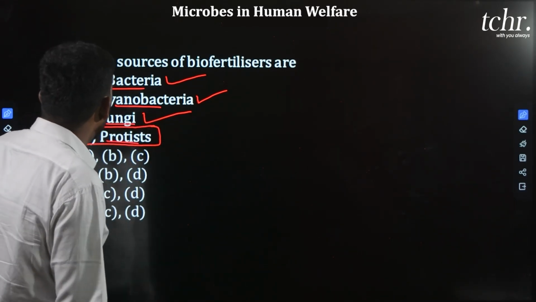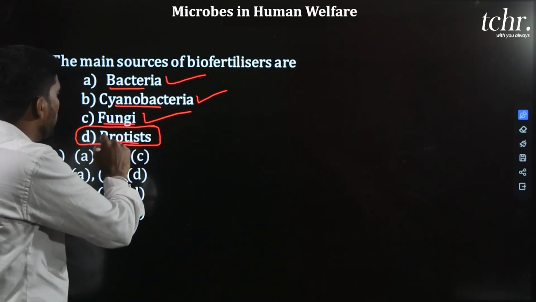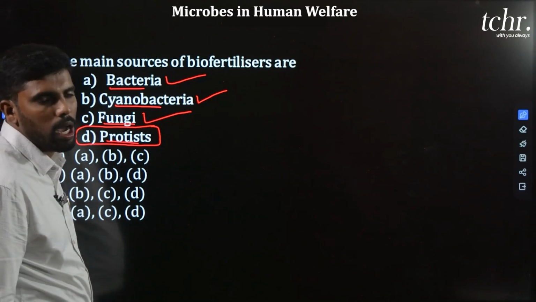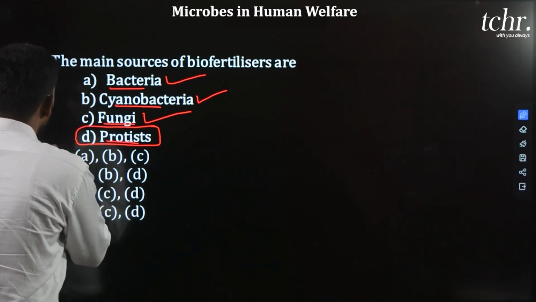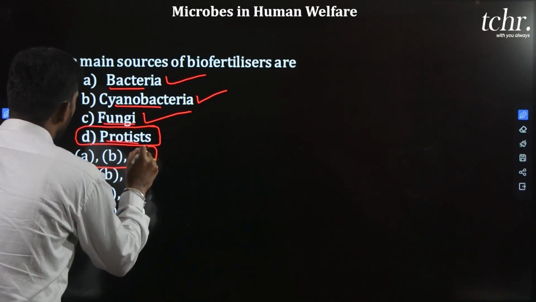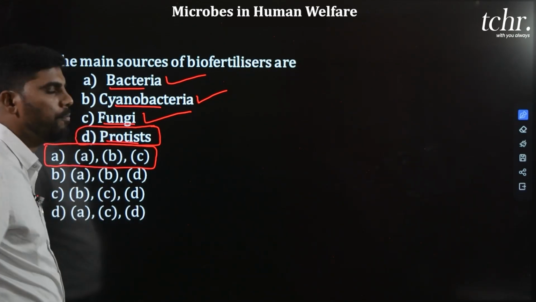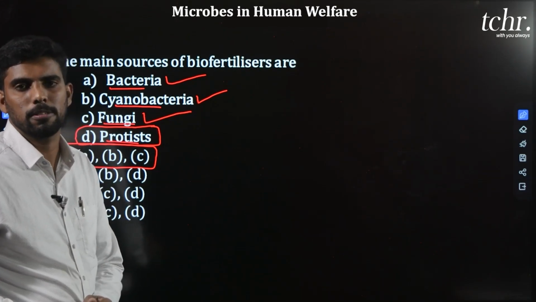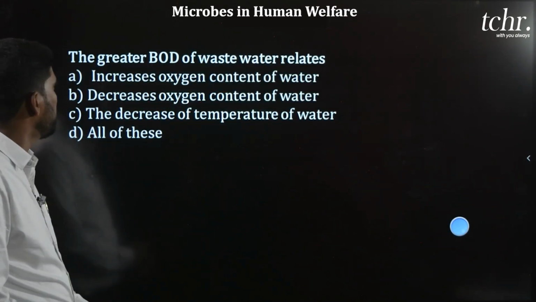And in the given options, A, bacteria, B, cyanobacteria, C, fungi, all the 3 act as a source of biofertilizer. Option A is correct. A, B, C. Bacteria, cyanobacteria, fungi act as biofertilizers. Next question.